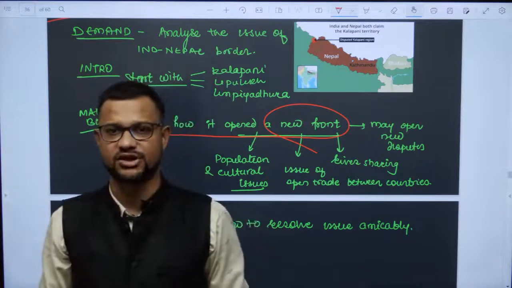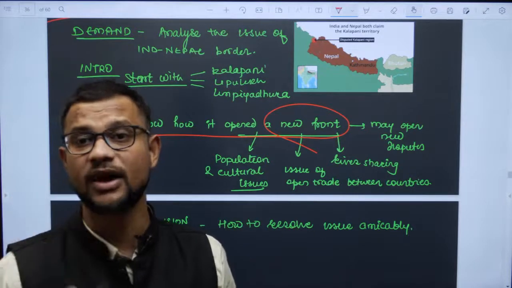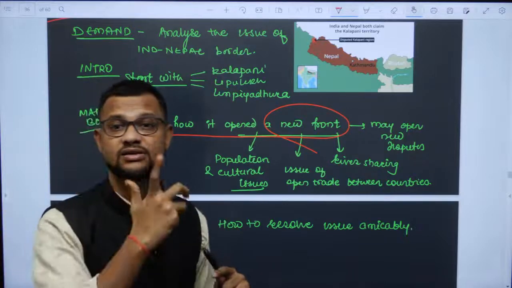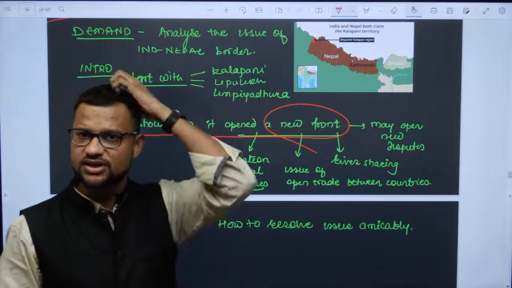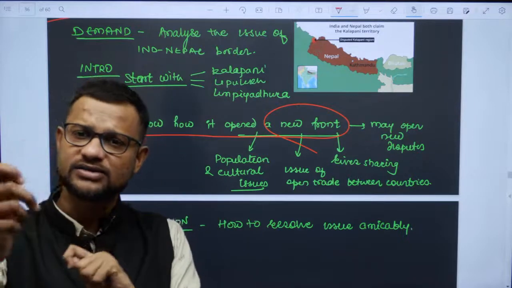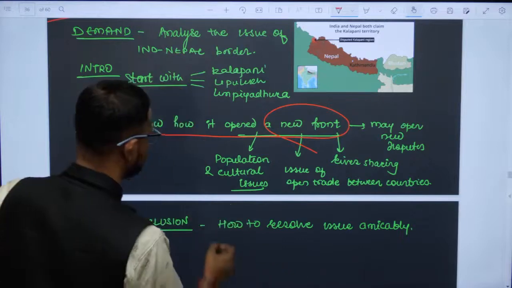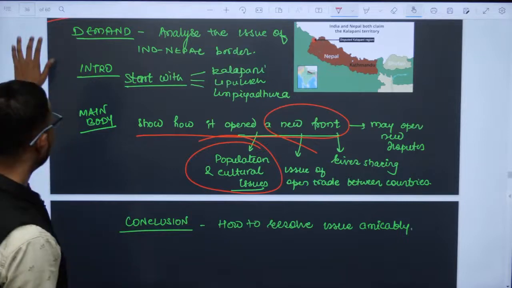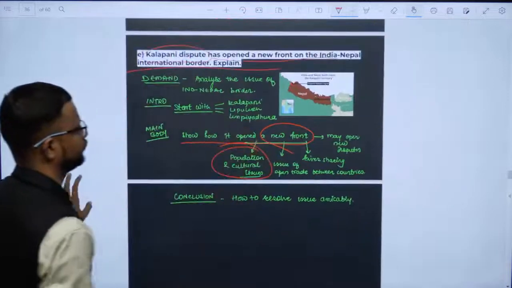12 rivers India and Nepal share, it may lead to that front also, or it may lead to open trade issues. India and Nepal have an open border, and it may create that problem also. It may create some cultural churning also. India and Nepal share this region like a mother-daughter relation, right. So you will find cultural exchange between them, marital relations in the region, and this kind of dispute can lead to a significant problem. So it may open a new trade front or new fronts for disputes.